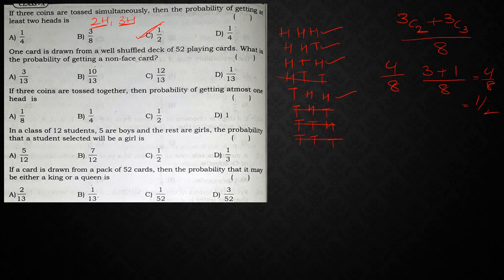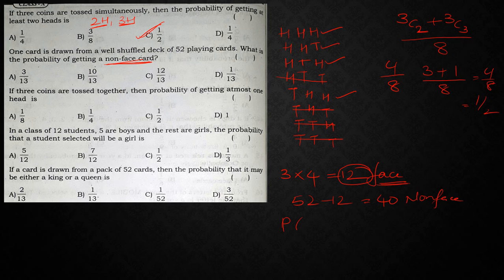Next, one card is drawn from a well shuffled pack of 52 cards. What is the probability that a non-face card comes? How many face cards will be there? King, queen, jack are face cards, right? In each suit you have 3 cards. How many suits are there? 3 4s are 12. So totally 12 face cards. That means 52 minus 12 is 40. So these are non-face cards.